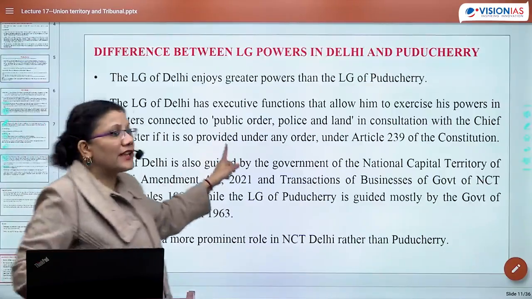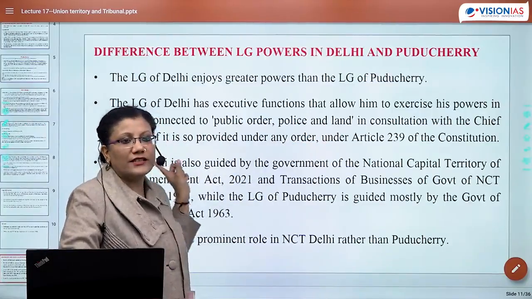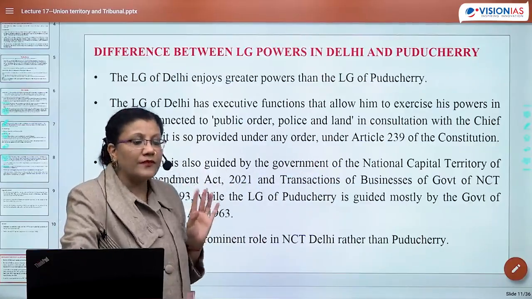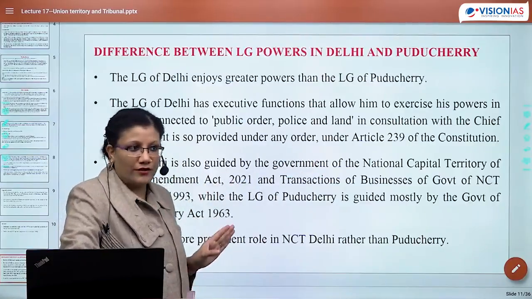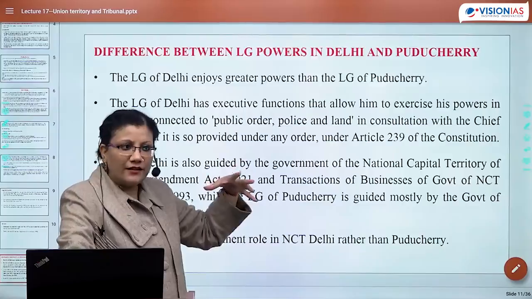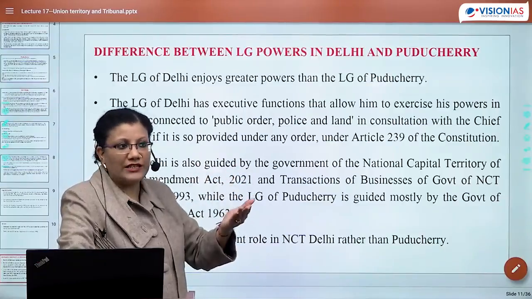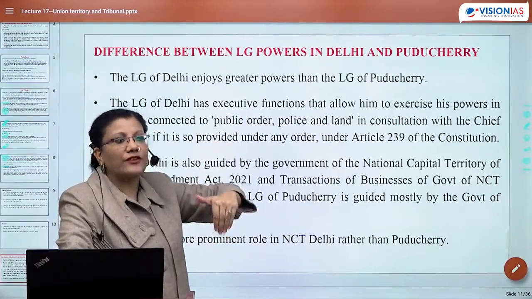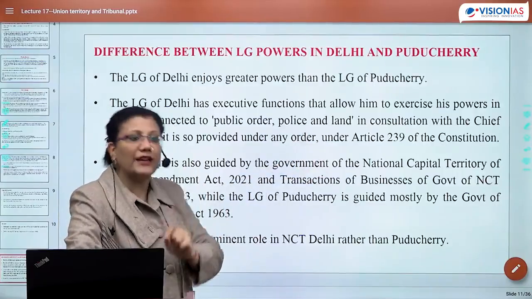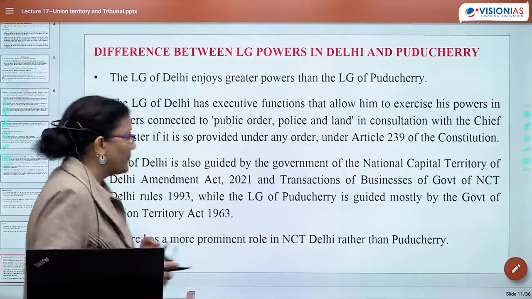And if there is any order, then LG can of course have a consultation with the Chief Minister, subject to any order. If there is no such order, then as far as these three subjects are concerned, the center, in guise of LG or proxy presence of LG, can directly interfere in Delhi. और यही एकमात्र reason है issue between center and NCT Delhi.